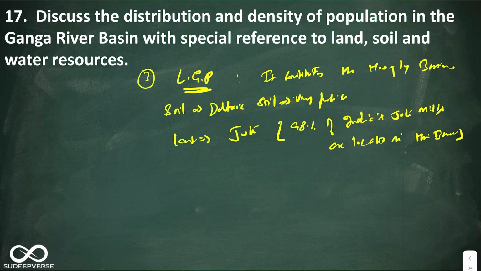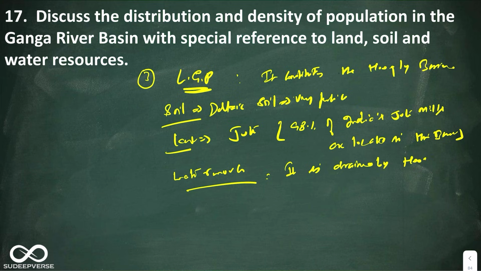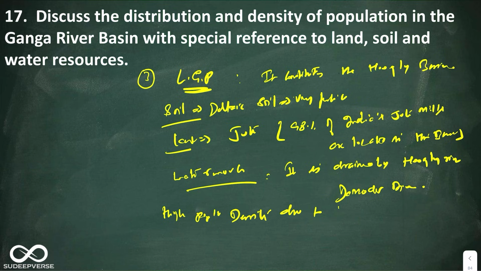The next is water resources. It is drained by the Hooghly River and Damodar River. Again, the last point, high population density due to high carrying capacity.